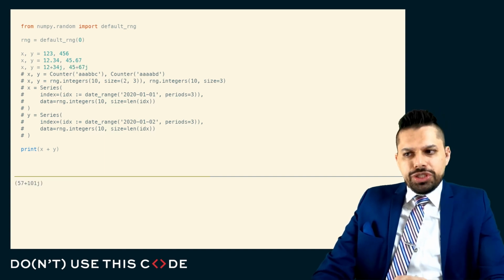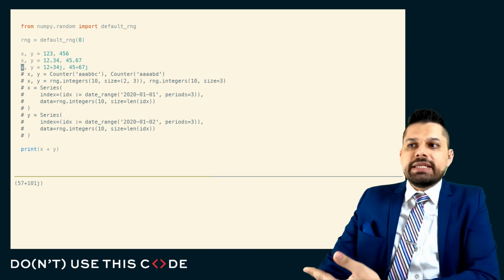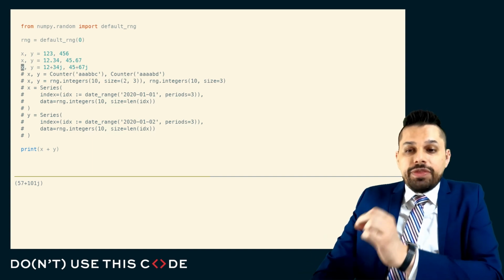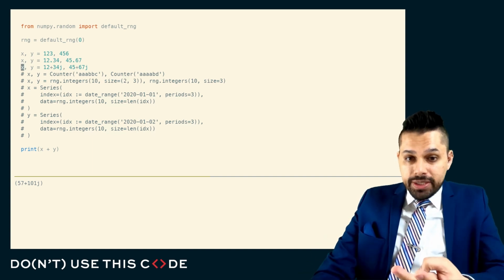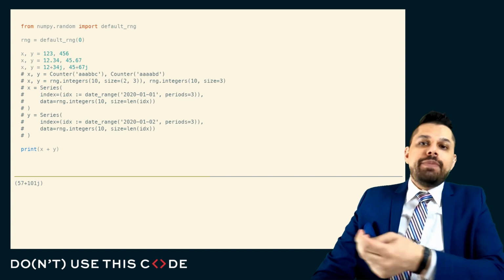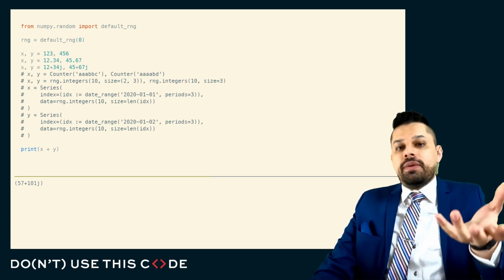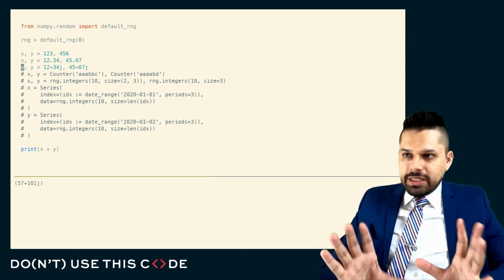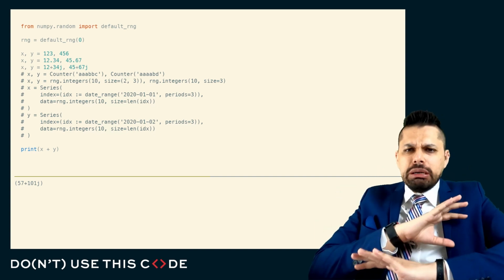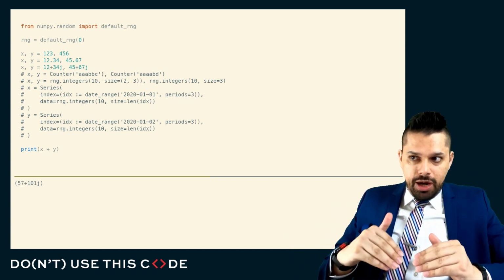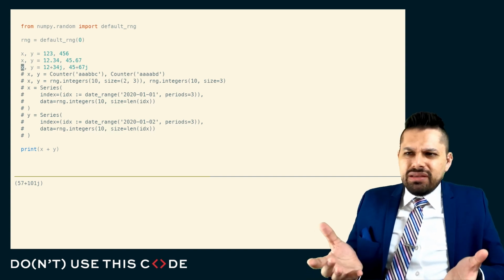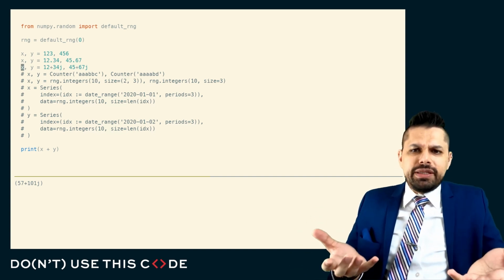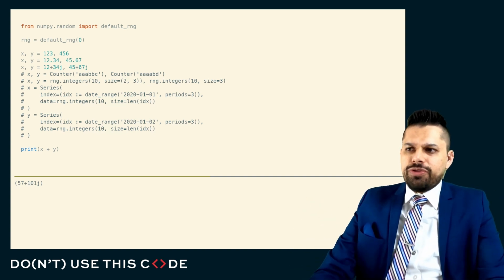This plus operation is so meaningful that I can extend it to even things like complex numbers, where the amount of work that's done to add two complex numbers is literally twice the amount of work that's done to add two integers, because we have to add the real parts independently of the imaginary parts. But fundamentally, even though these three operations do completely different things under the covers, when I see x plus y, I say, yeah, of course, that makes sense. It just means arithmetic addition, and it follows all the rules of basic arithmetic.